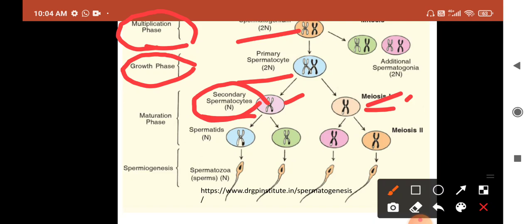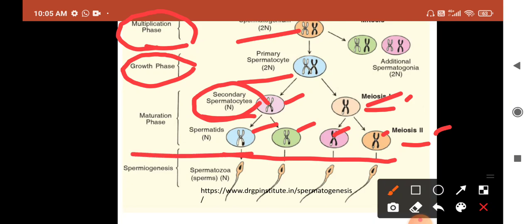In the secondary spermatocytes, meiosis II occurs, and as a result, 4 spermatids are formed: 1, 2, 3, 4. 4 spermatids are formed, which are haploid. Up to this process, this is known as spermatocytogenesis.